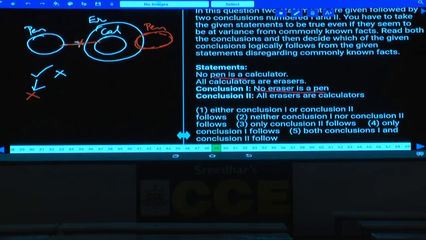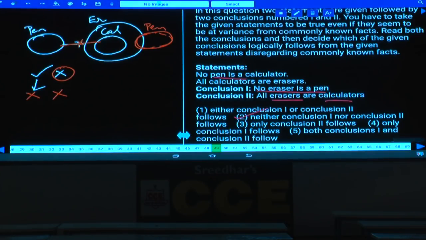As the previous conclusion has become false, now we should check whether the affirmative conclusion which was false earlier has become true or not. All erasers are calculators. What happened to this one? Now also all erasers are calculators has become false. Hence both the conclusions were false. Hence neither conclusion 1 nor 2. It is given in choice 2.